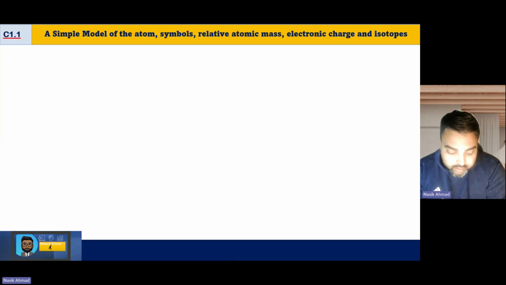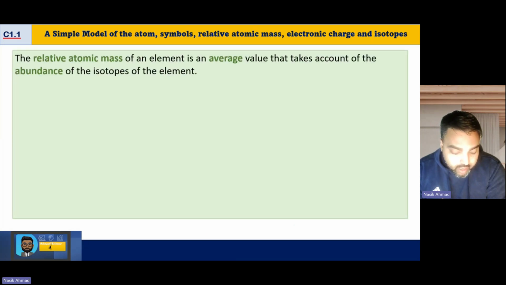So this is for the higher tier, and this is what you need to get your head around. The relative atomic mass is the average value that takes account of the abundance of the isotopes.